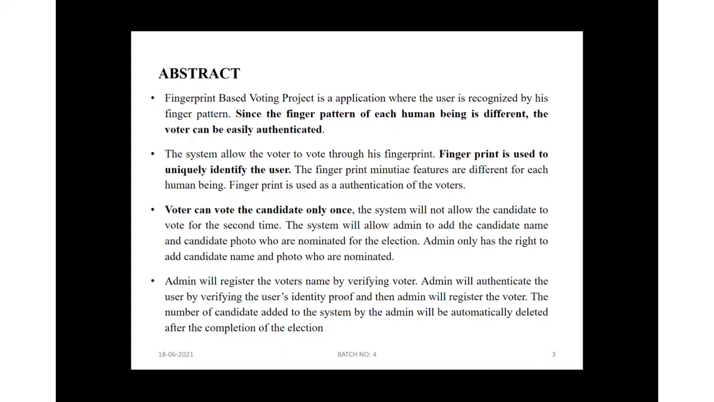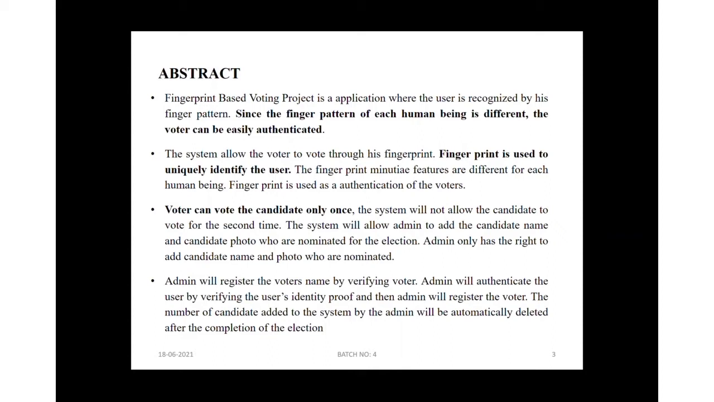Abstract: fingerprint-based voting could be an application wherever the user is recognized by his finger pattern. Since the finger pattern of every person is totally different, the citizen is simply identified. The system permits the citizen to vote through his fingerprint. Fingerprint is employed to uniquely identify the user. The fingerprint features are totally different for every person. Fingerprint is employed as an authentication of the voters.